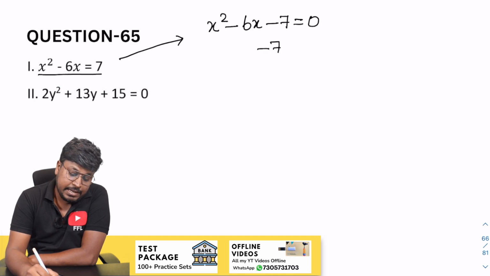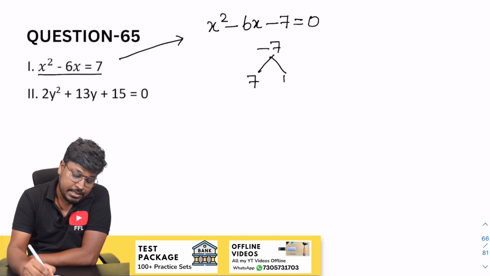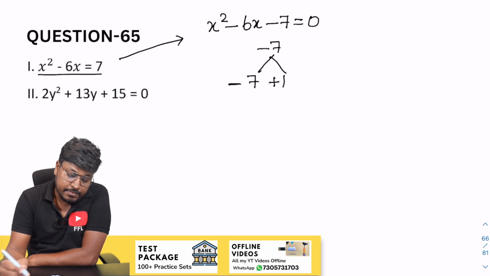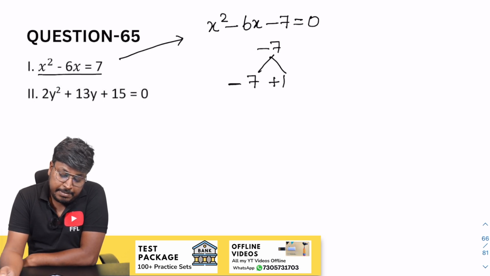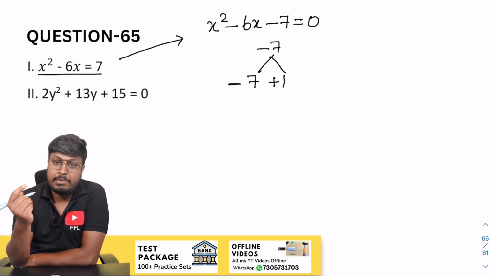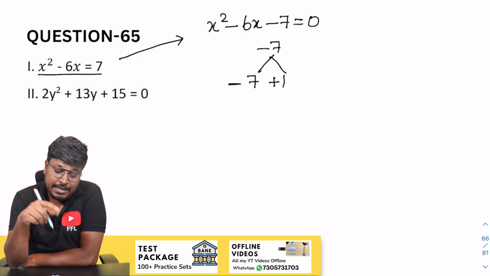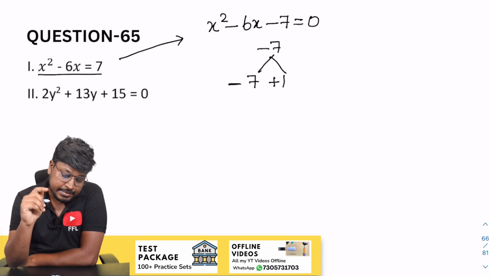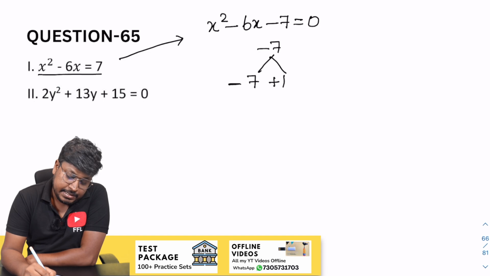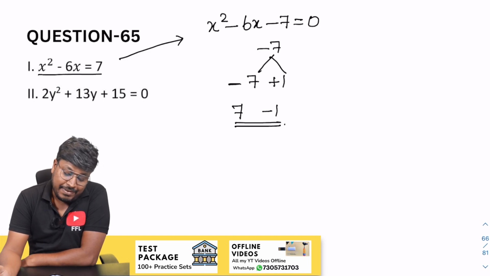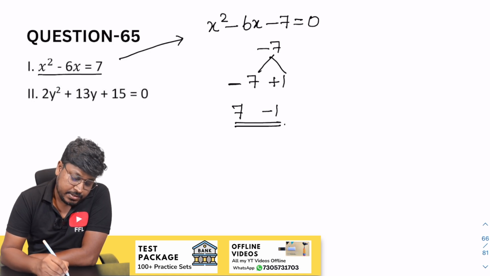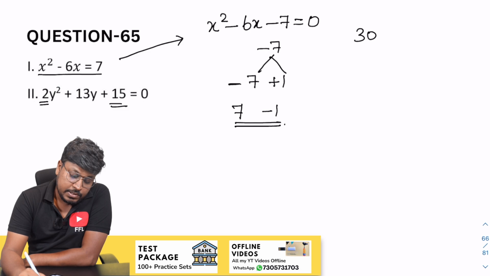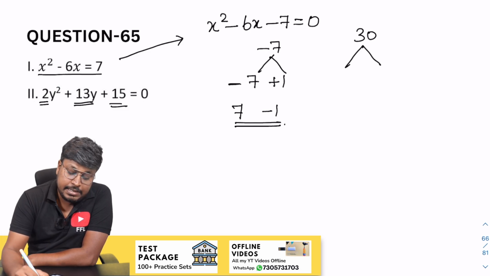So minus 7 here, so 7 into 1, minus 7 plus 1. So when you multiply minus 7 and plus 1, resultant will be minus 7. When you add minus 7 and plus 1, resultant will be minus 6. So while writing, change the sign as plus 7 and minus 1 will be the factors of x. So next will be factor of y. 15 into 2 will be 30. So our target is to bring 13.